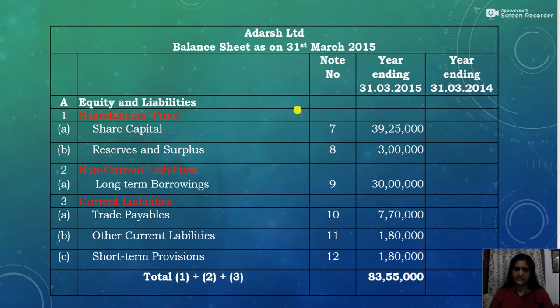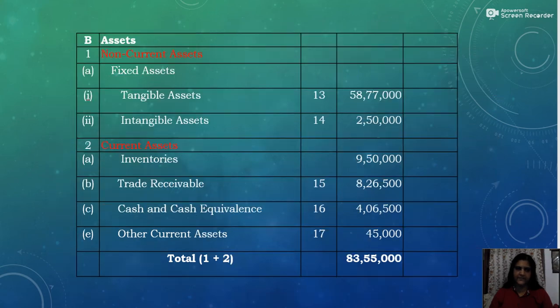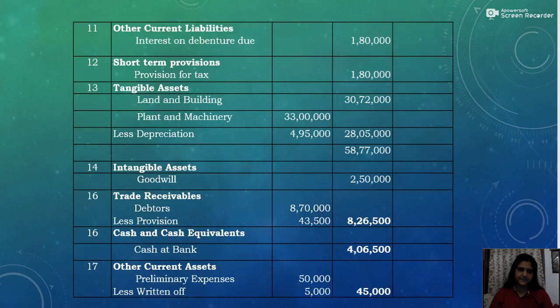Now we will see the other thing, that is the asset part, non-current assets and current assets. Now what about the non-current assets? We will check in the notes to accounts, note number 13, tangible asset. Land and building 30,70,000, there is no depreciation. The depreciation is provided only on plant and machinery. So under tangible asset, land and building comes to 30,72,000.